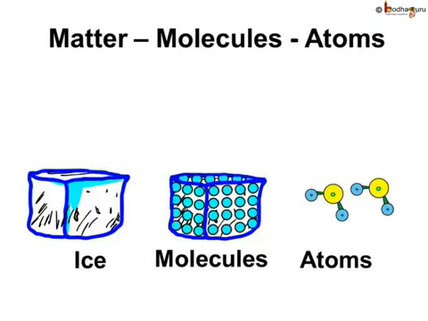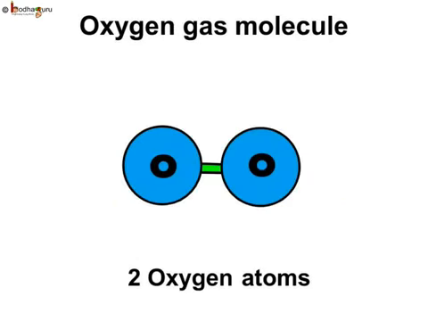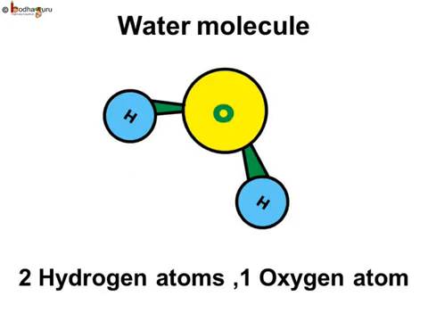We know matter is made up of molecules and molecules are made up of atoms. There are some substances which are made up of molecules having the same kind of atoms, while some other substances have molecules with different kinds of atoms. It means if molecules break into atoms, they will not be the same anymore.